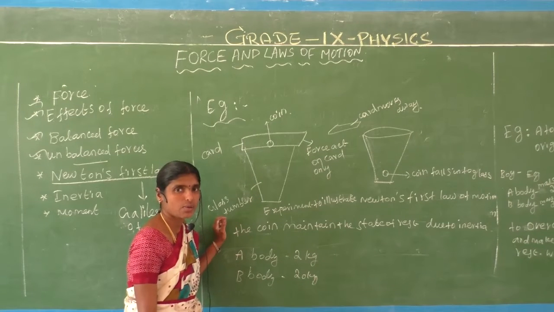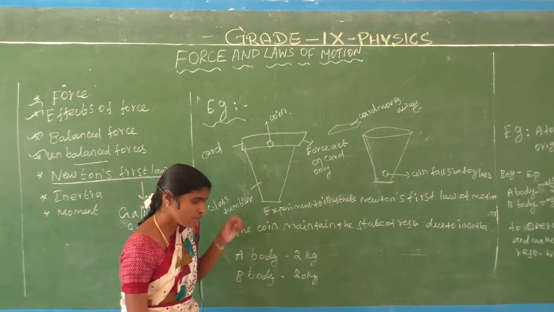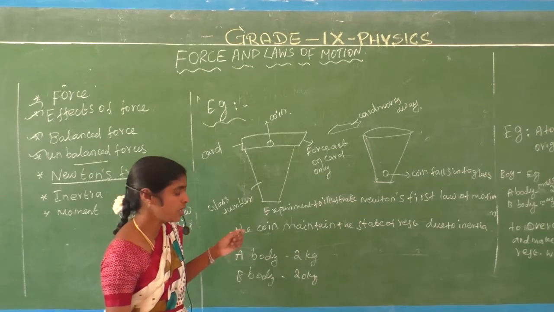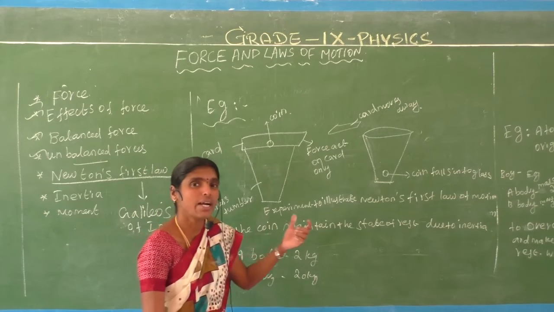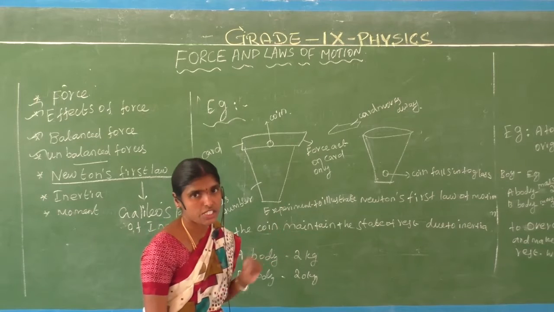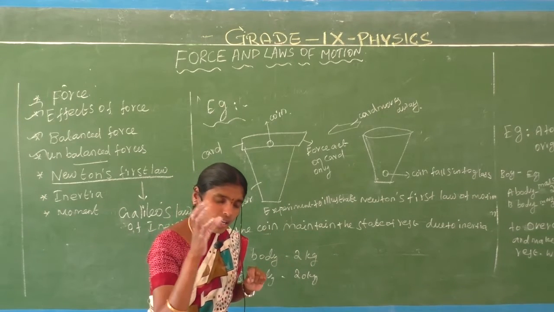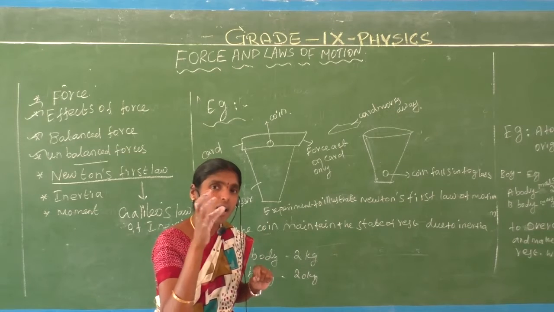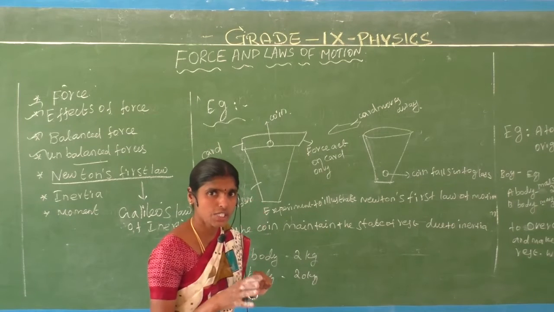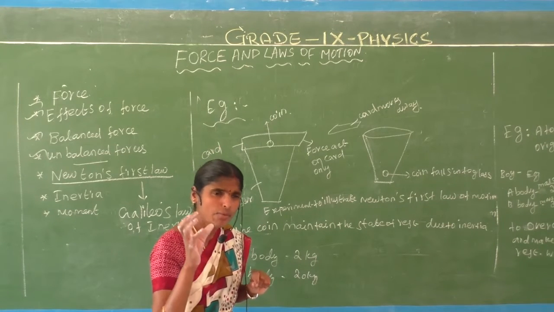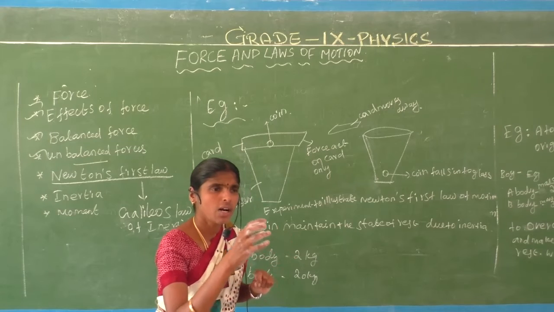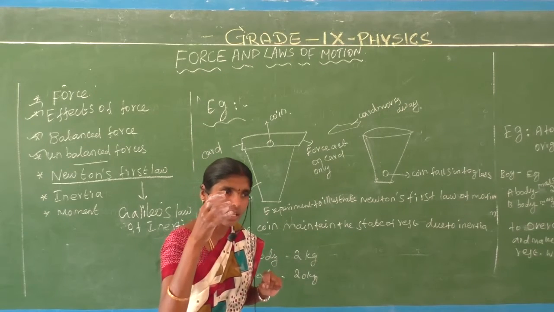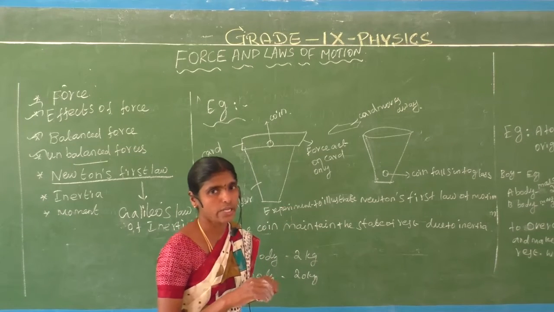Now we are going to another example, to overcome the inertia. All objects always keep in a state of rest. When some force is applied on the object, sometimes they move.